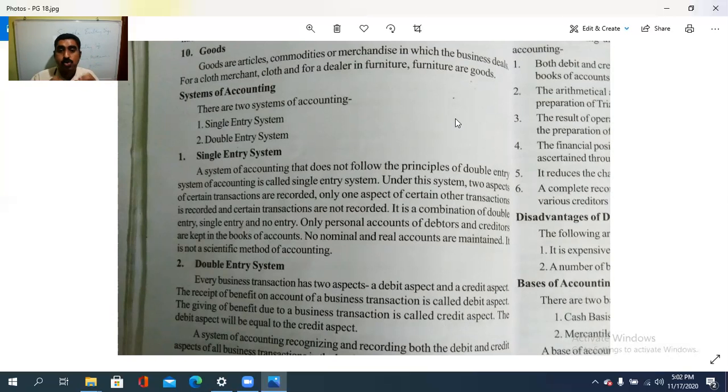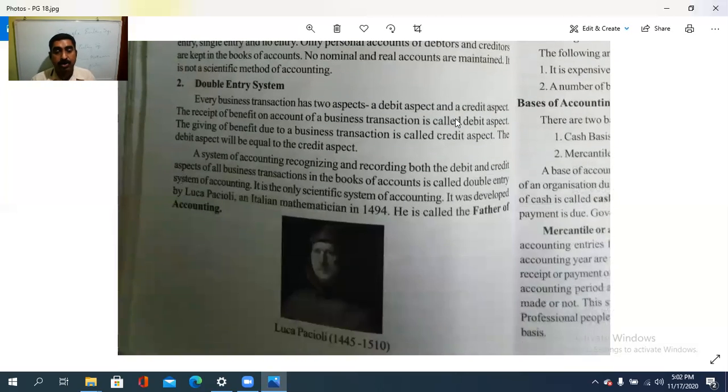That is called the double entry system of accounting, propounded by Luca Pacioli, the father of accounting, in 1494. The debit aspect is the receiving aspect, and the credit aspect is the giving or paying aspect.